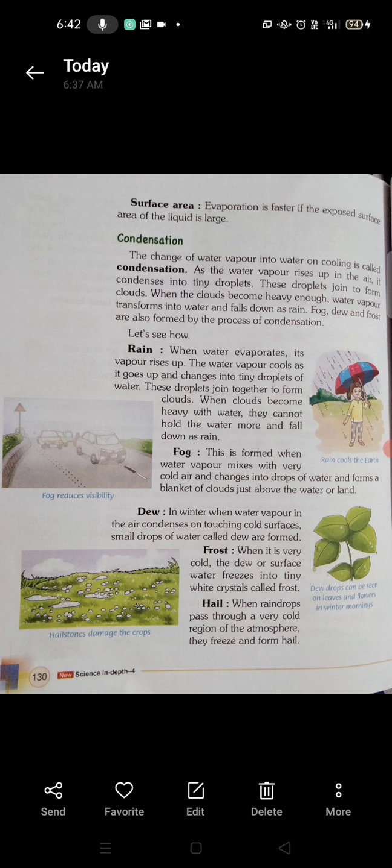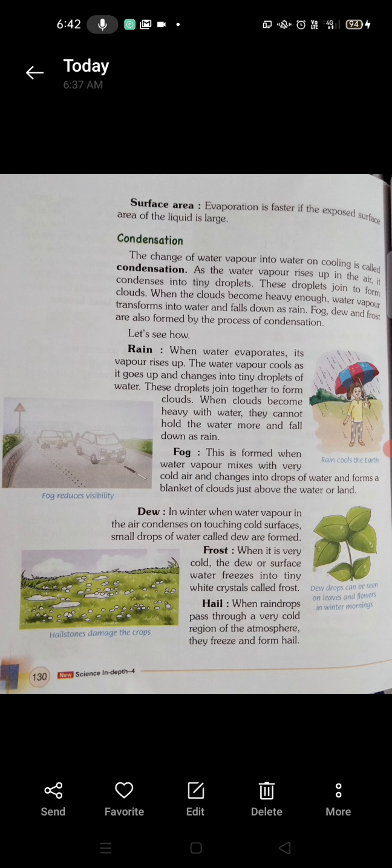The next we have is fog. So what is fog? How is it formed? It is formed when water vapor mixes with cold air, then it changes into drops of water and forms a blanket of clouds just above the land, or you can see above the water also.